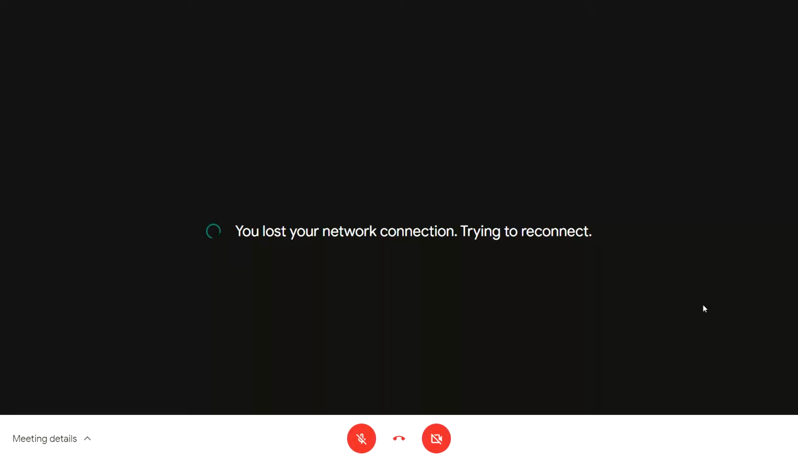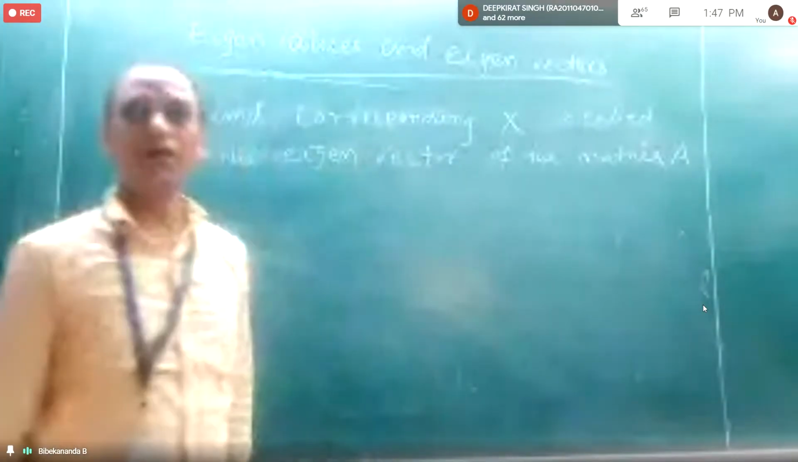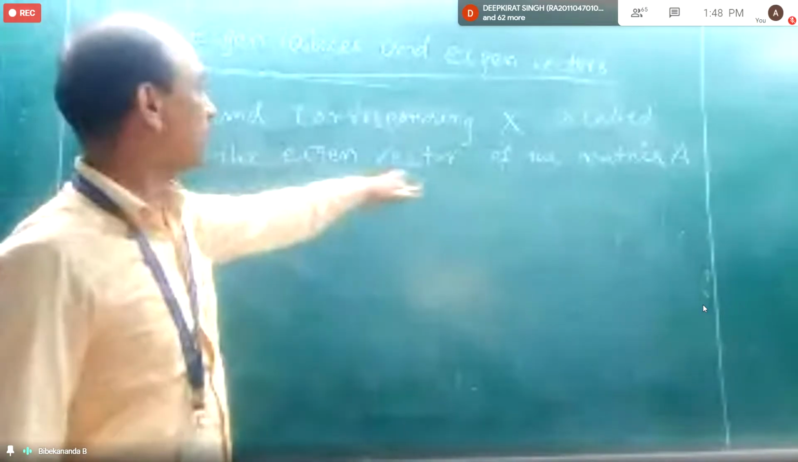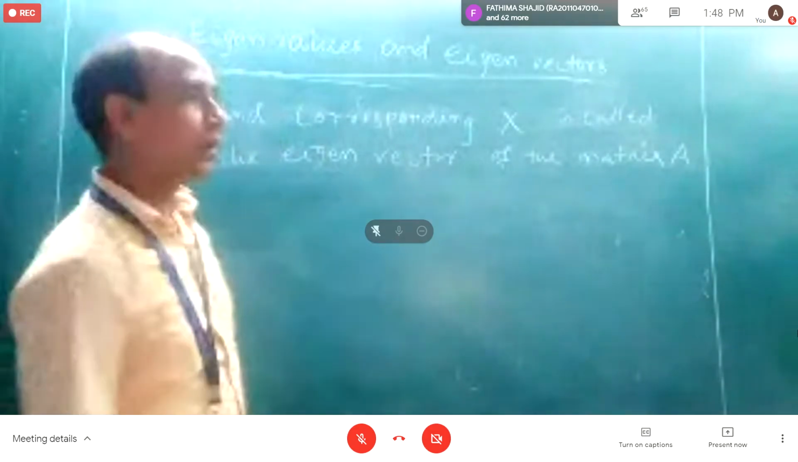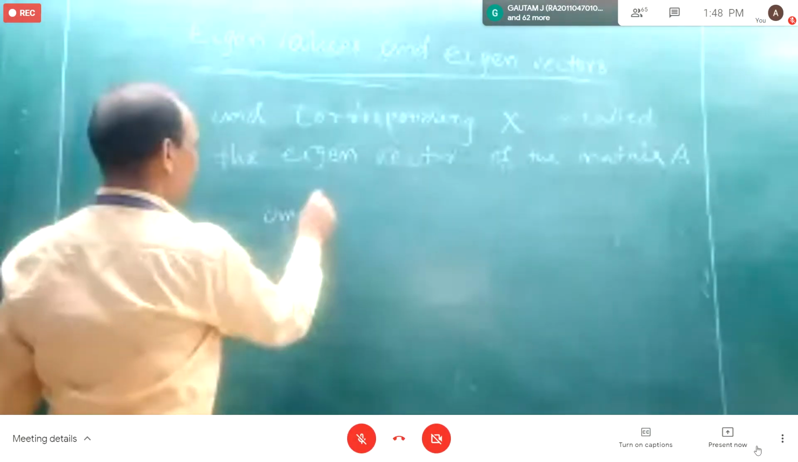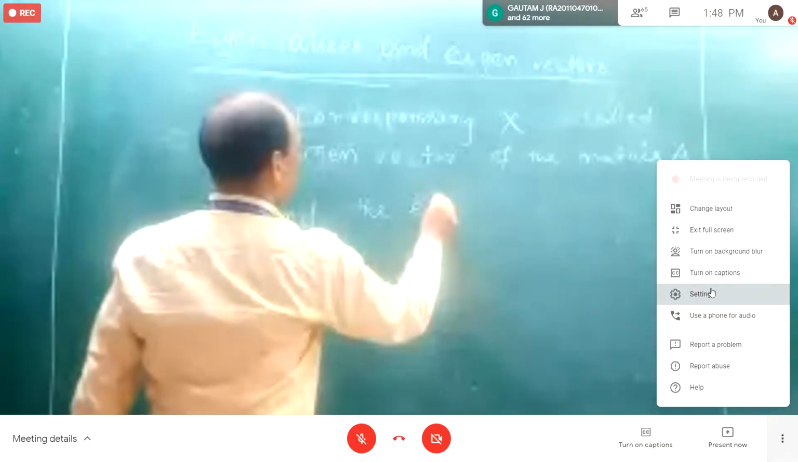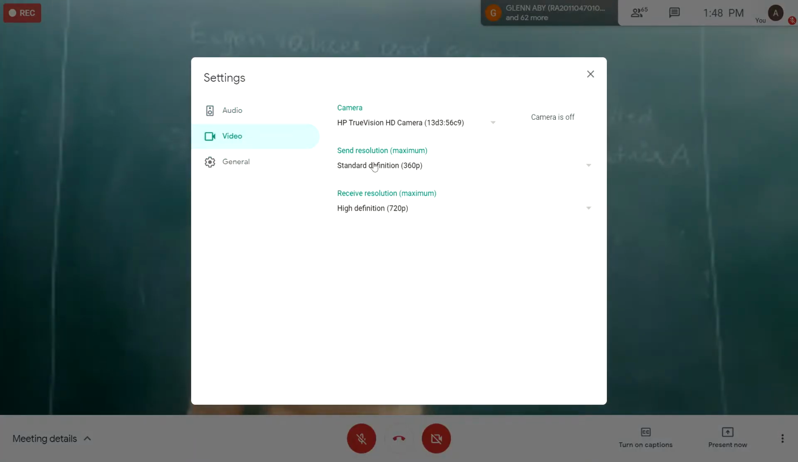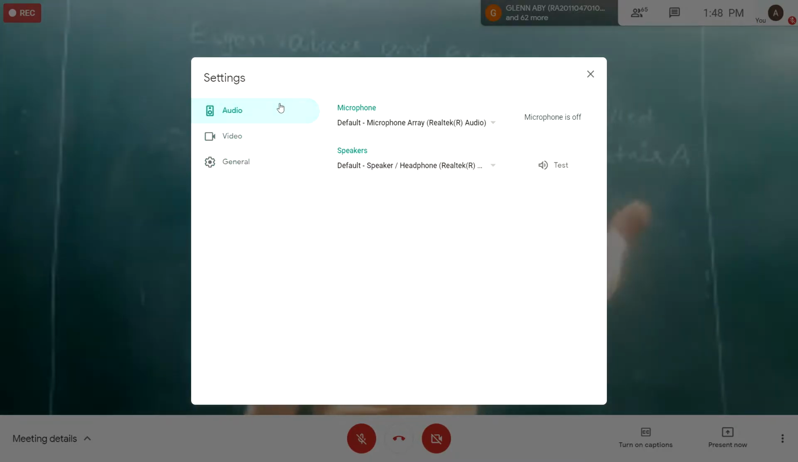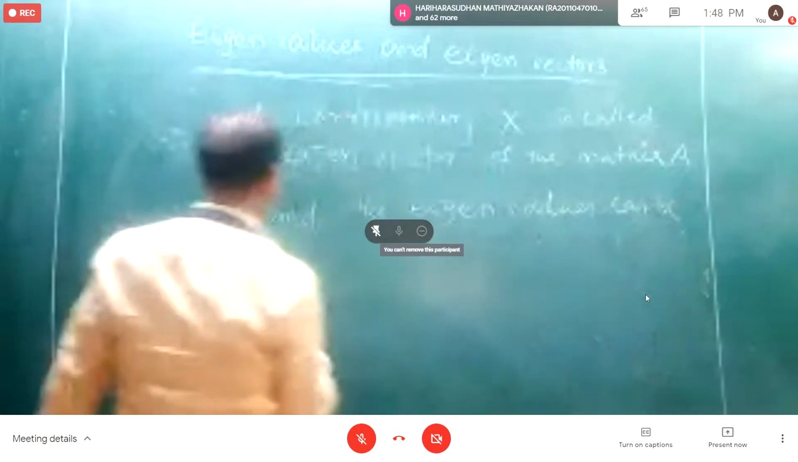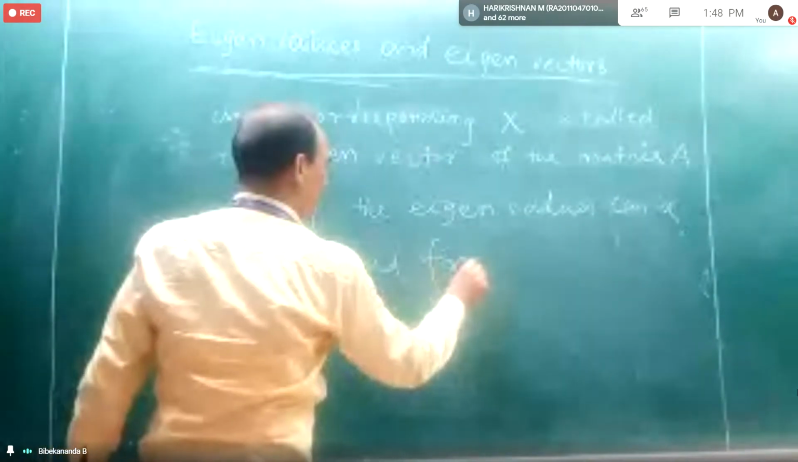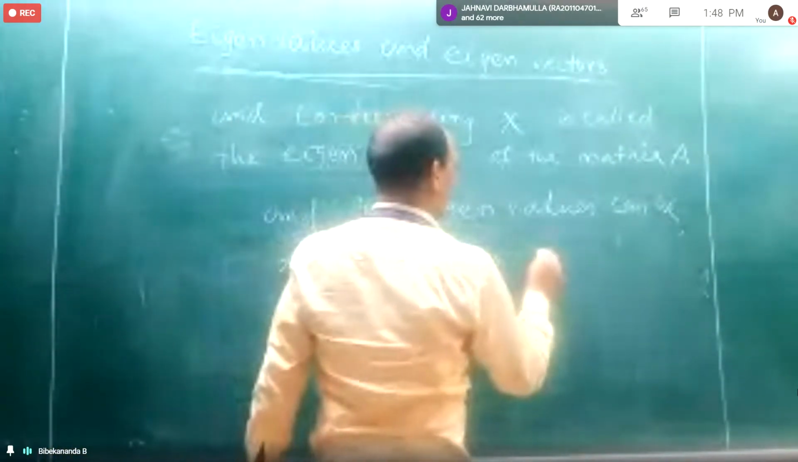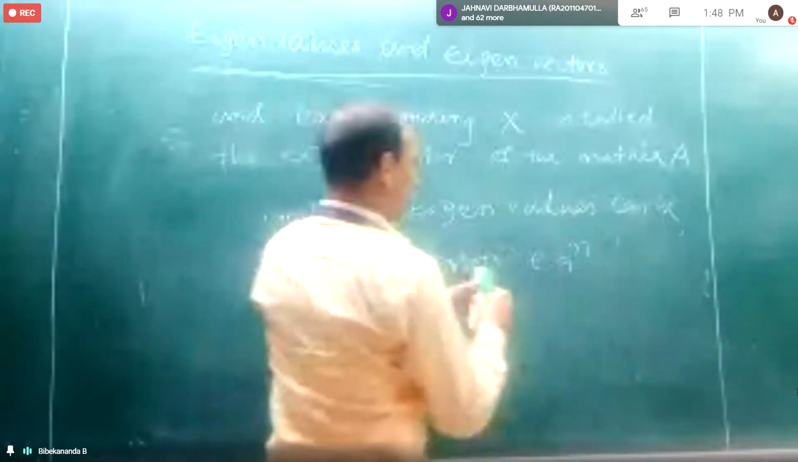So how can we find the eigenvalue and eigenvector? The eigenvector of x is called the eigenvector of the matrix, and the eigenvalues can be obtained from the equation